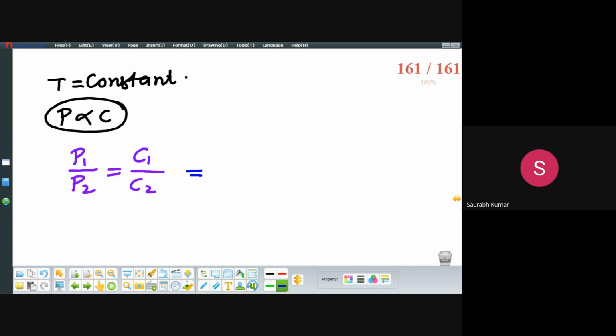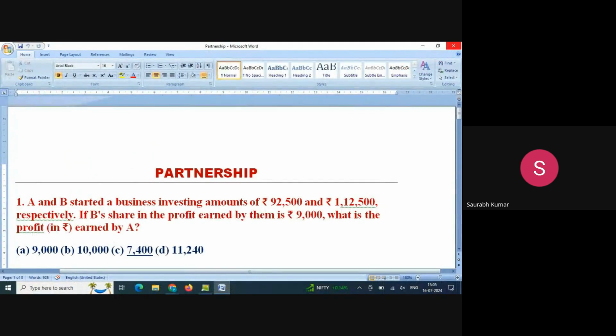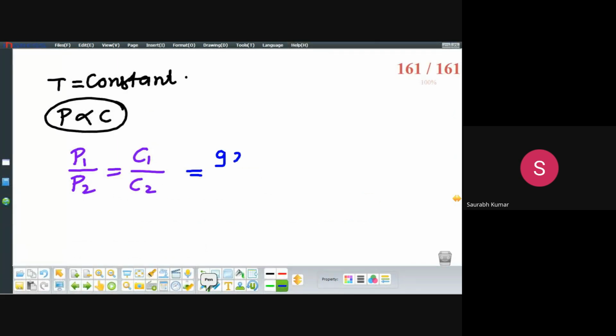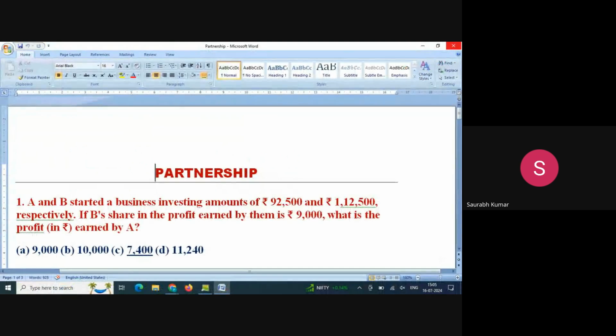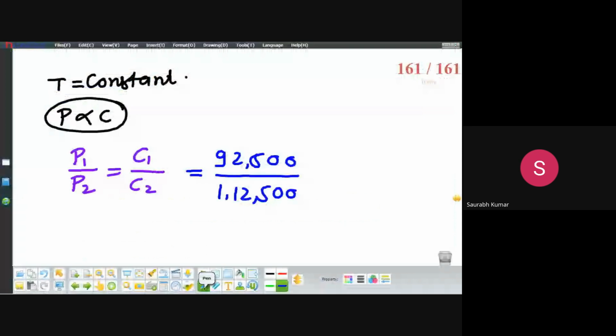What capital value is given? 92,500 and 1,12,500. B's profit is given, asking for A's profit. P2 is given to us, asking for P1. P2 is 9,000.